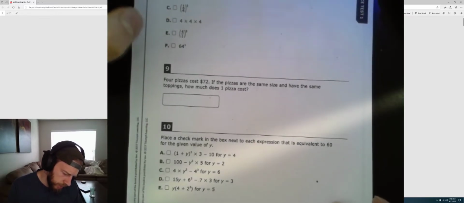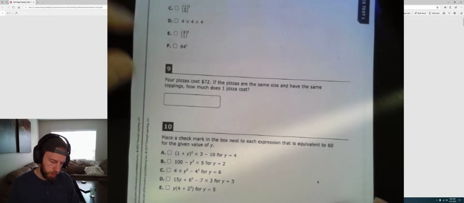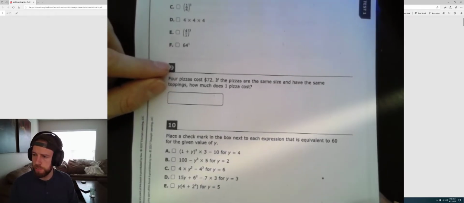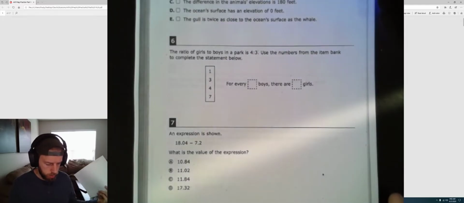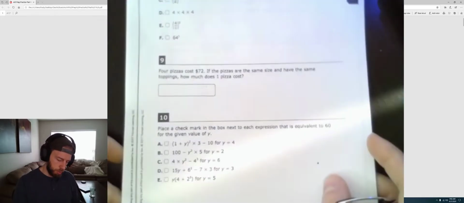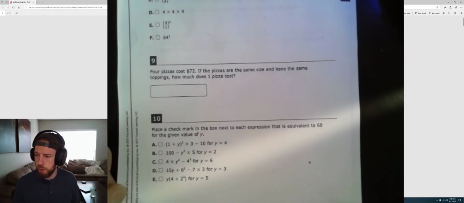I'm going to leave you guys these ones. We're going to put these 2 problems on your practice for your forms, just because they're similar to the ones we just did. But we are going to go to problem number 10. And we're going to do problem number 10 together.